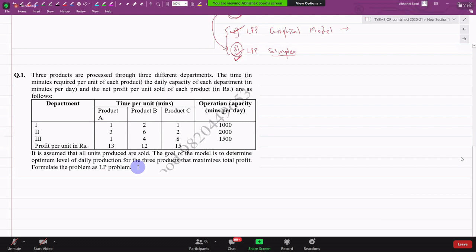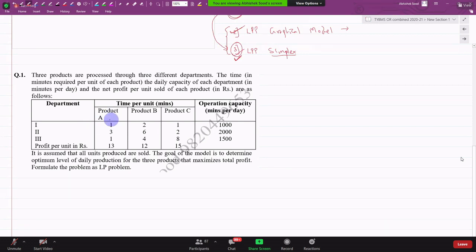3 products are processed through 3 different departments. The time in minutes required per unit for each product, the daily capacity of each department in minutes per day, and the net profit per unit sold of each product in rupees are as follows.